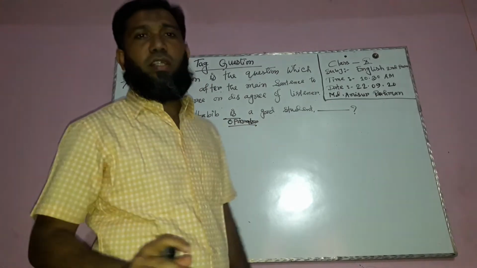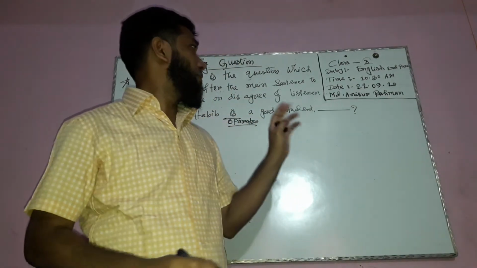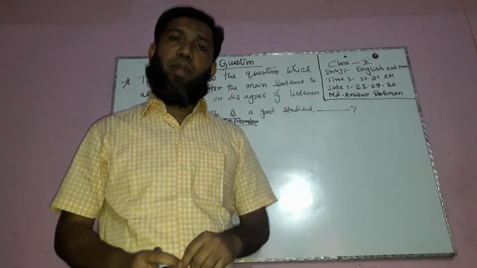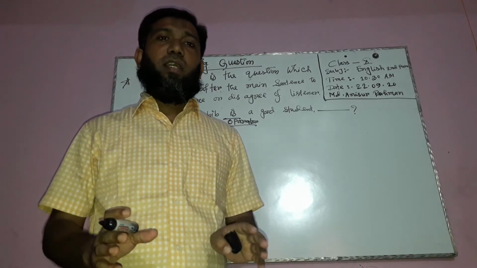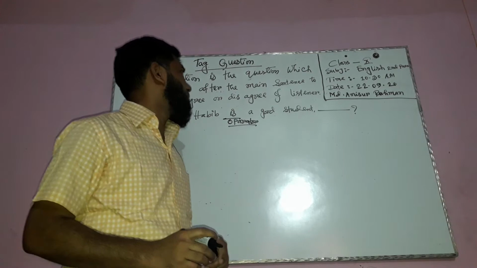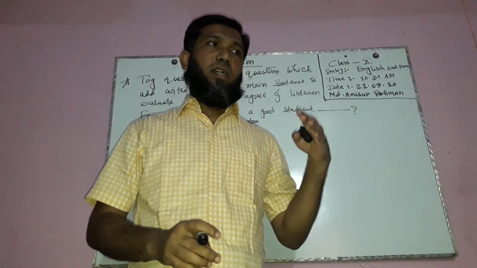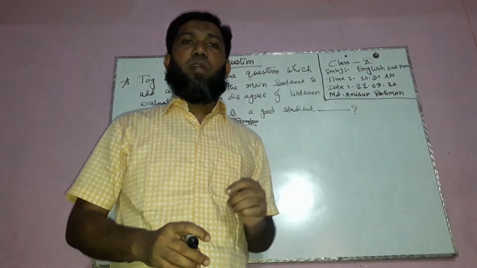When we form a tag question, of course we have to use the operator. And if the main sentence is affirmative, of course we have to form the tag question in negative form. In this sentence, Habib is a good student, it is an affirmative sentence, so we have to form the tag question in negative form.